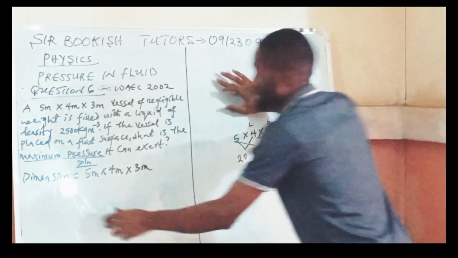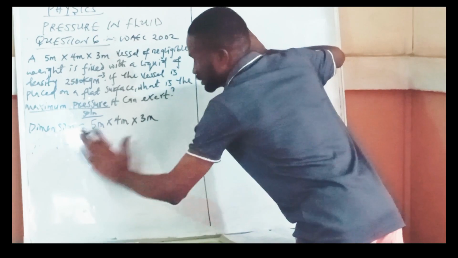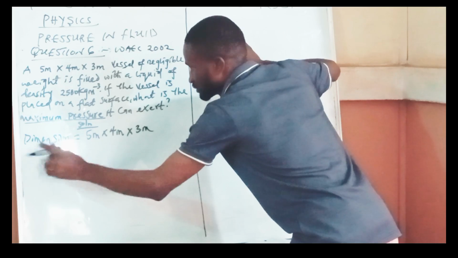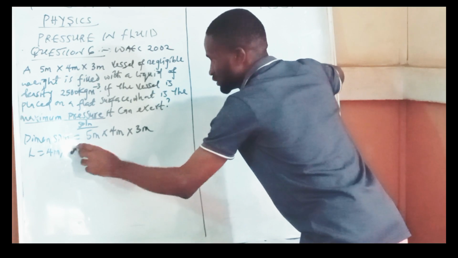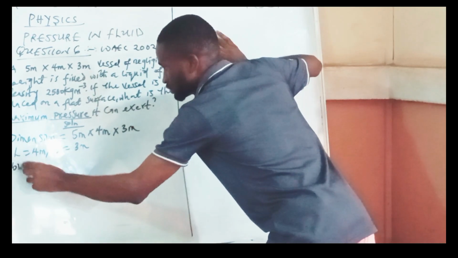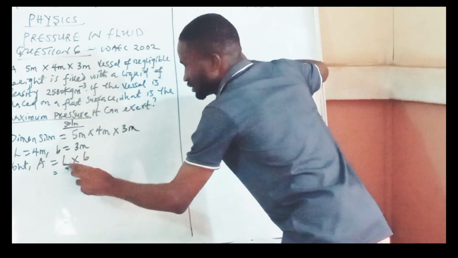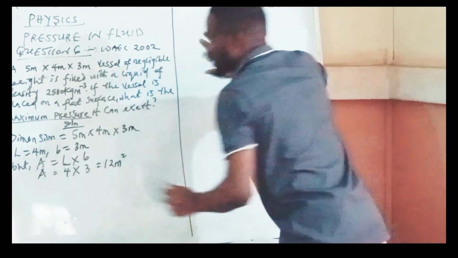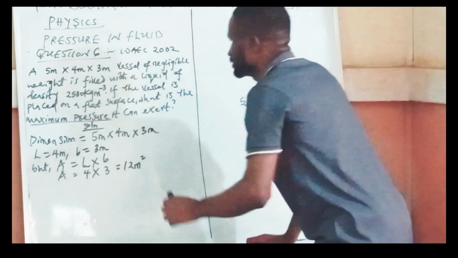From the dimension, my length here is 4 meter, then my width or breadth is equal to 3 meter. Area is equal to length times breadth, so 4 times 3, which is equal to 12 meters squared. So our area is 12 meters squared. That is the area we are going to use for this question.